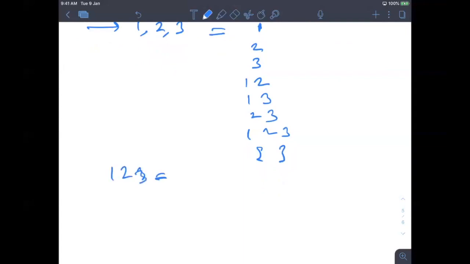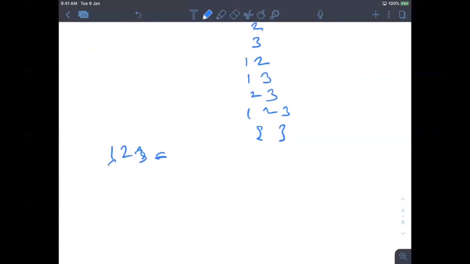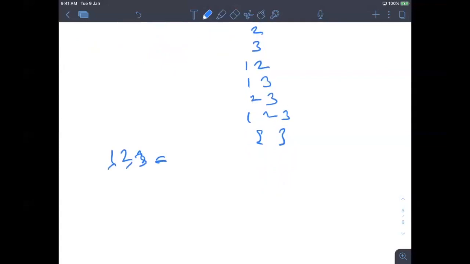So basically, I'm just writing. What a subset is: you can either choose a number or you can miss a number. Basically, for every number you have two options. Either I will choose it or I will not. Let's say there are three numbers, X, Y, Z.